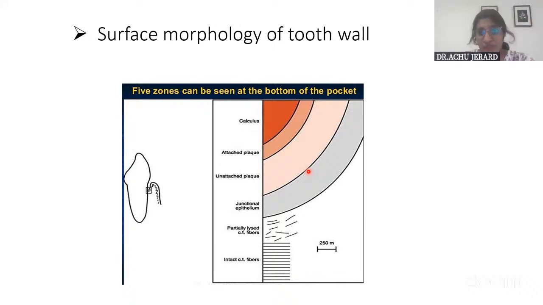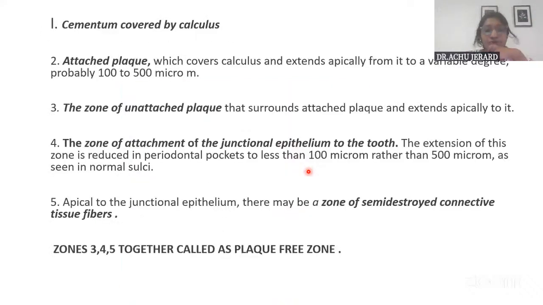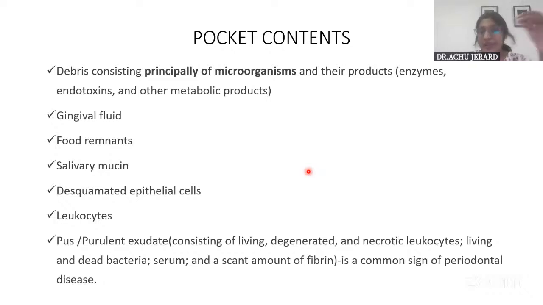Okay. So then finally, to the conclusion part, you can enlist the pocket contents, which comprise majorly microorganisms and their debris, and all that is there in the oral cavity and the gingival sulcus, includes gingival fluid, salivary mucins, food remnants, desquamated epithelial cells, leukocytes, pus cells, everything.